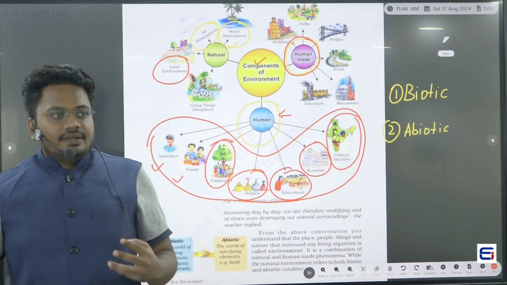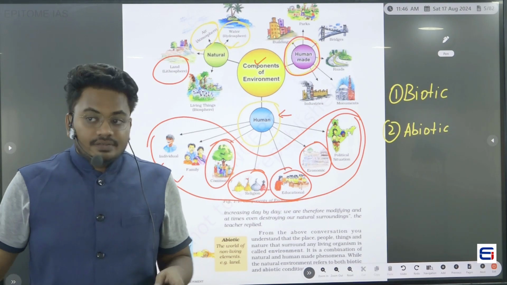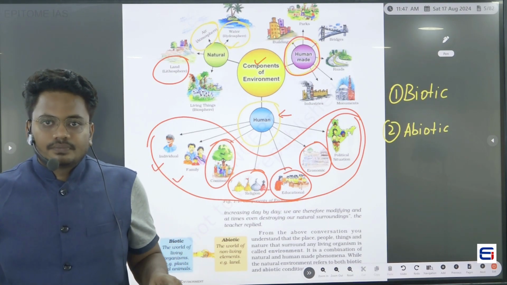So in a single word, we can say that environment has three different components. One, natural components. Second, human-made components. Third, humans as well. Okay.